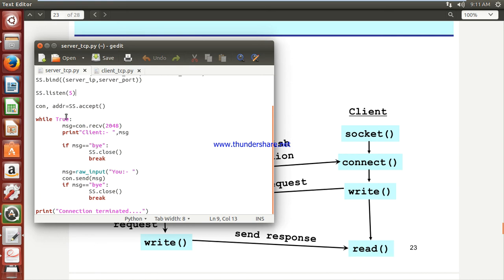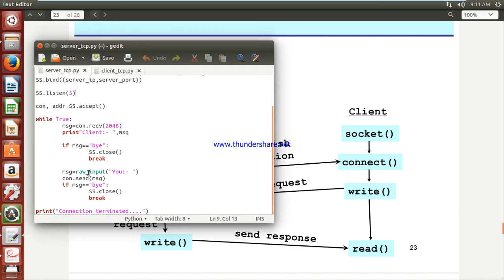If it is not bye, now it is the server's turn to create some message and send it, because it is a chat application that we want to build. So you are writing your message from your console, that's why I have written raw underscore input, that is, you are typing, and that message will be assigned to message one. Now you have to send that message from the newly created server socket, con dot send, passing that message. That message will be passed from the server to the client socket.